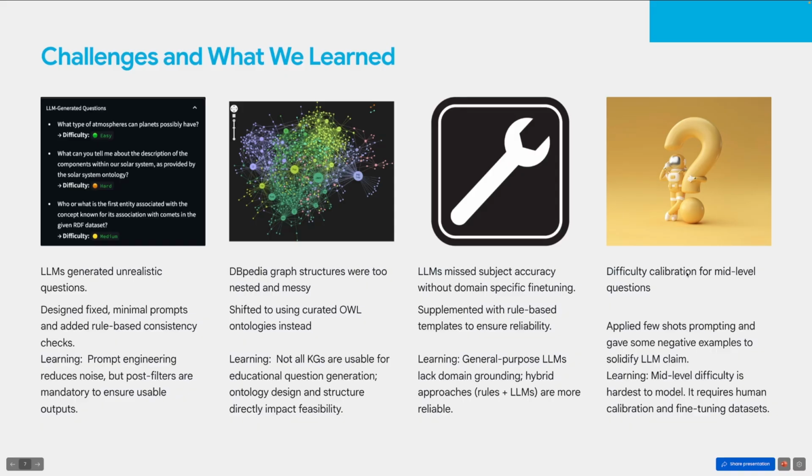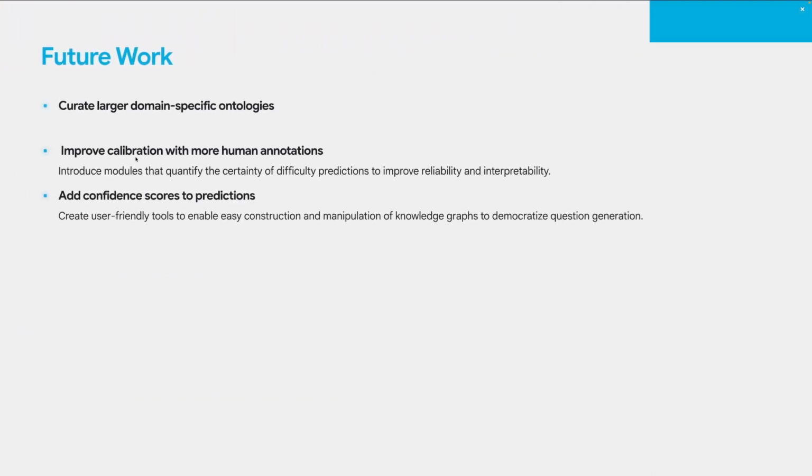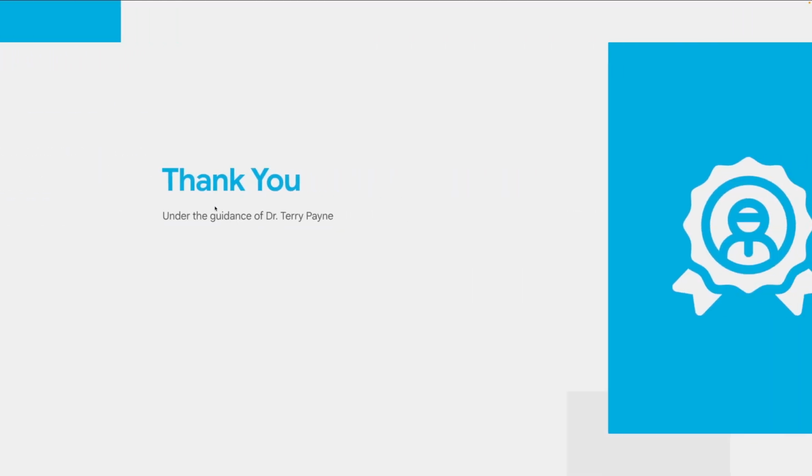And mid-level questions are very difficult to calibrate. It is difficult for a human also, but LLMs are able to give it in a range with some margin of error. Future work, we can actually curate domain-specific ontology, improve calibration with human annotation, and add confidence scores on this. And we can have it very well for question generator plus difficulty estimator.